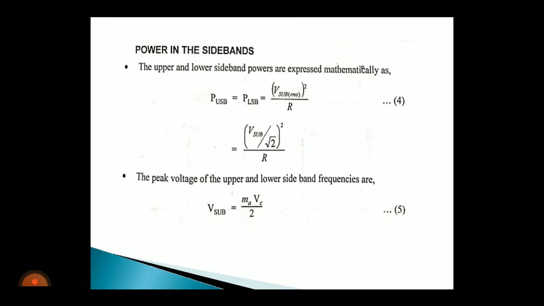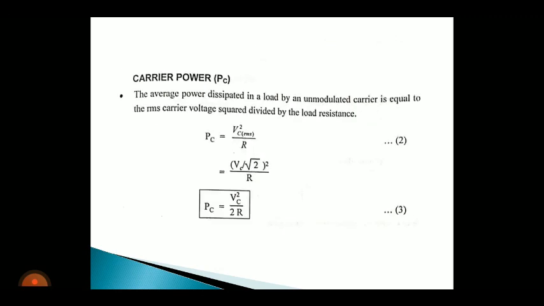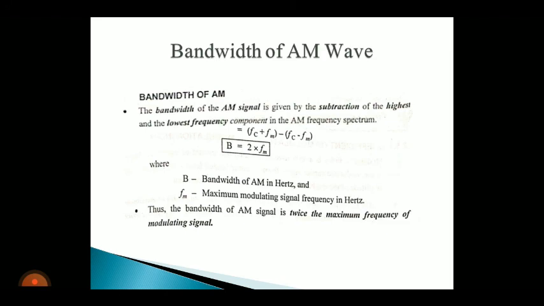so V USB. Here also I am going to write the RMS value. The RMS value of upper sideband is V upper sideband divided by root 2, the whole square, divided by R. Now substitute the amplitude value of upper sideband that we already derived.